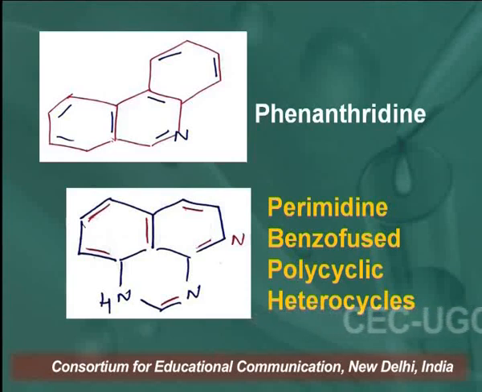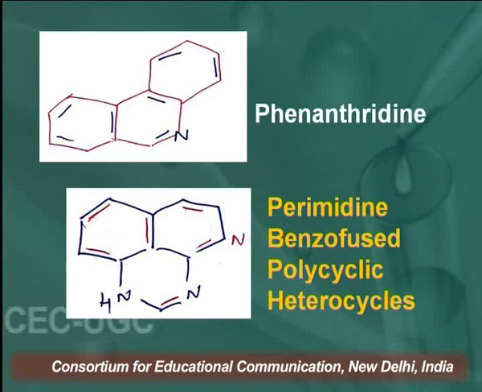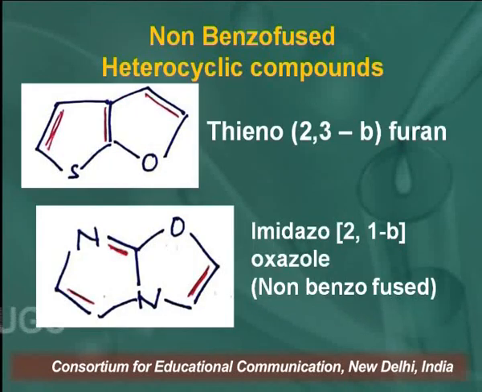In this one, you can see 3 rings are fused, and out of 3 rings, 2 rings contain heteroatoms. So these are examples of benzo-fused polycyclic heterocyclic compounds.